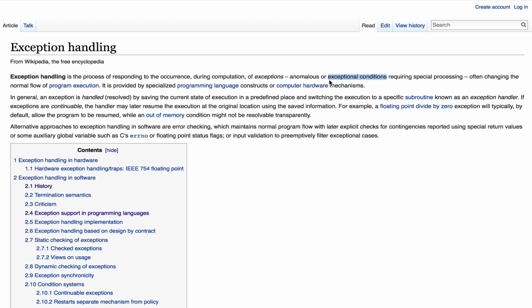So the question really is, what is an exceptional condition? Well, in my opinion, an exceptional condition is something that, as the name implies, only happens exceptionally, which means only really rarely, only in very specific situations, and those situations are anomalous.